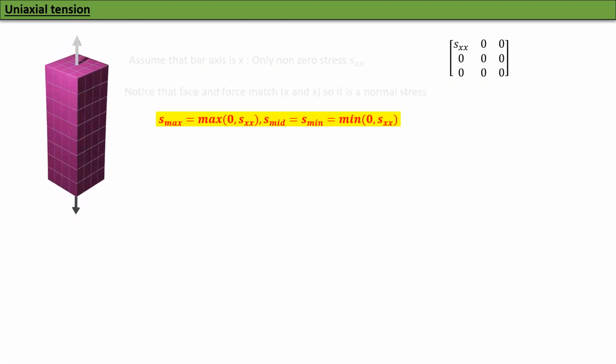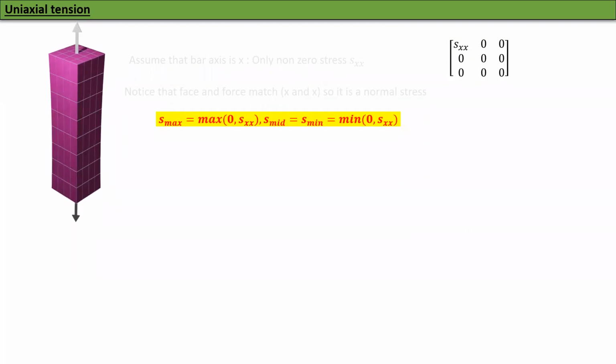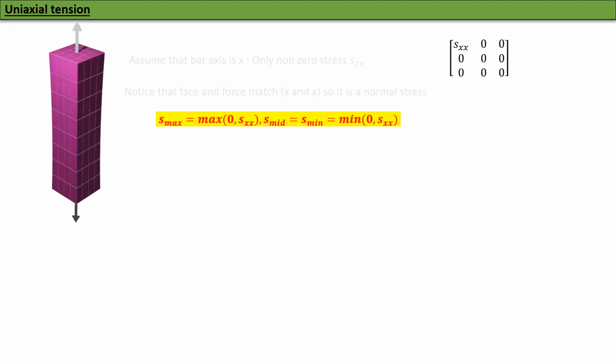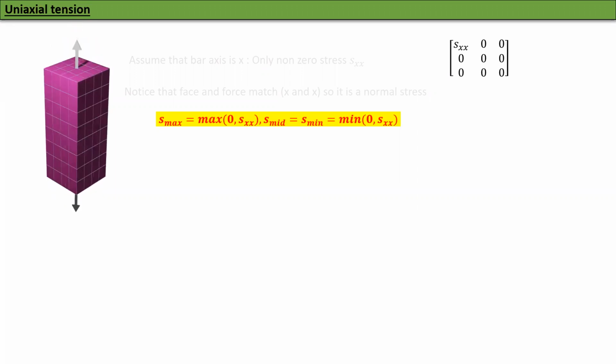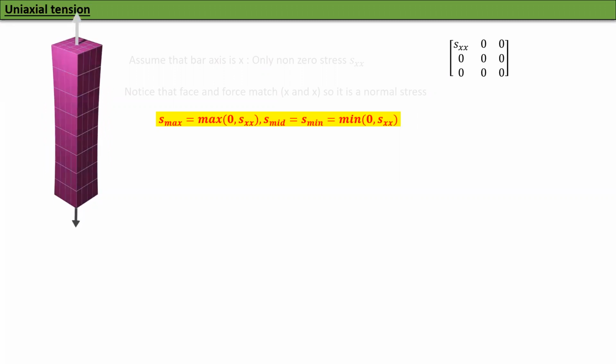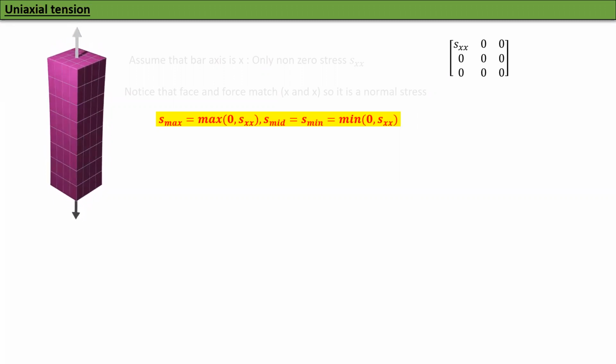S mid and S min depend upon whether one of them is 0 or not. S mid is actually always 0, and S min is the minimum of 0 comma Sxx. So it's a fairly simple state of stress.